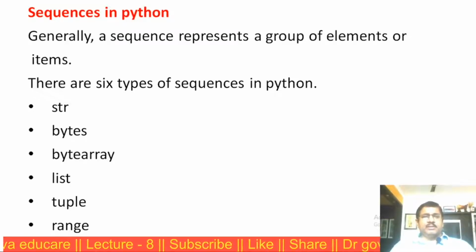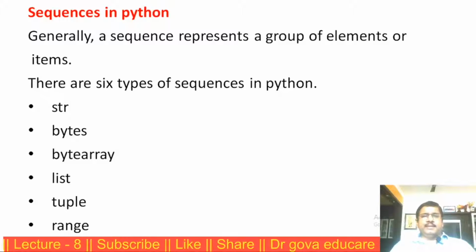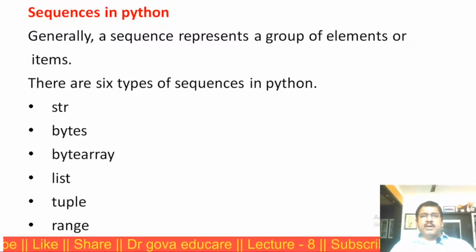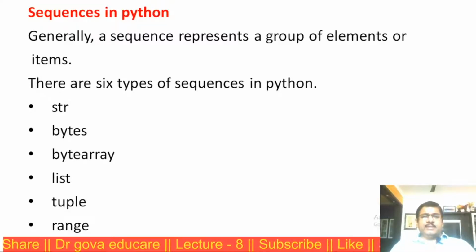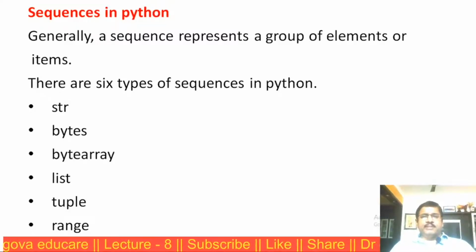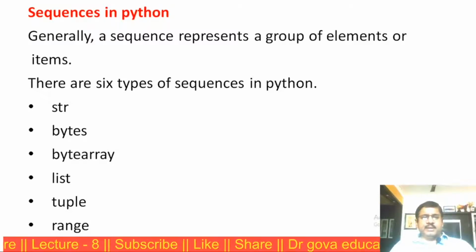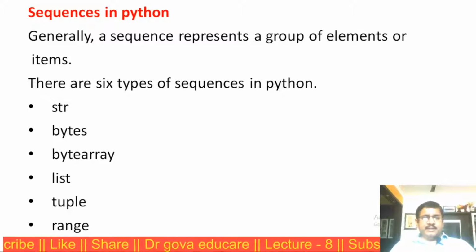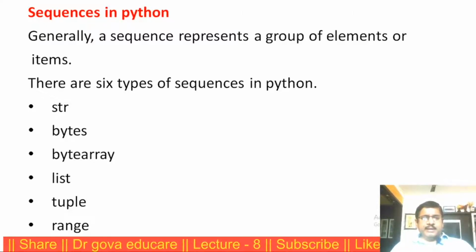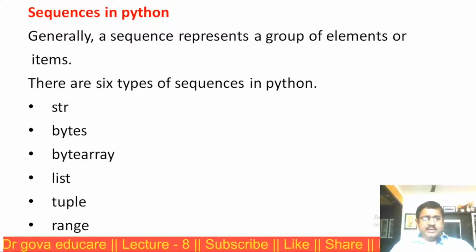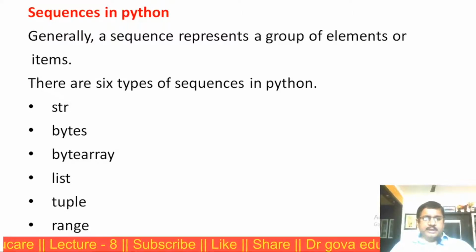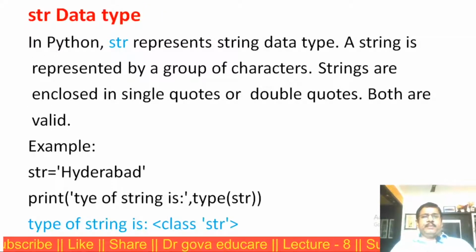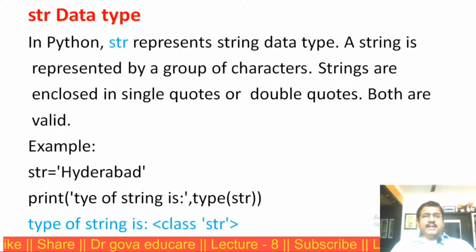Sequences in Python. Generally, a sequence represents a group of elements or items. There are 6 types of sequences in Python programming: string data type, bytes data type, byte array data type, list data type, tuple data type, range data type. First we discuss string data type.